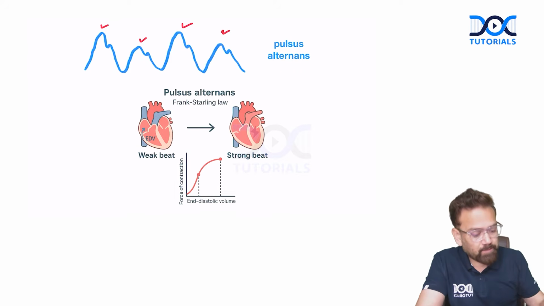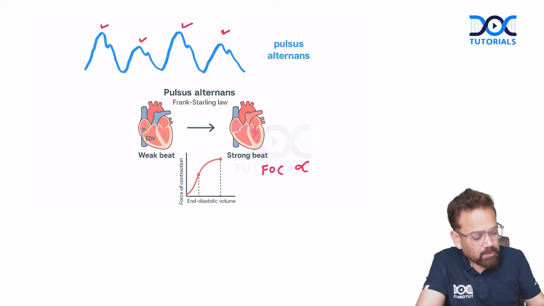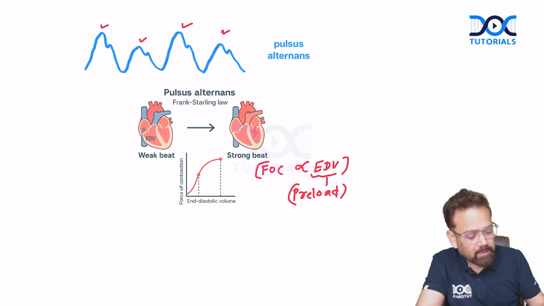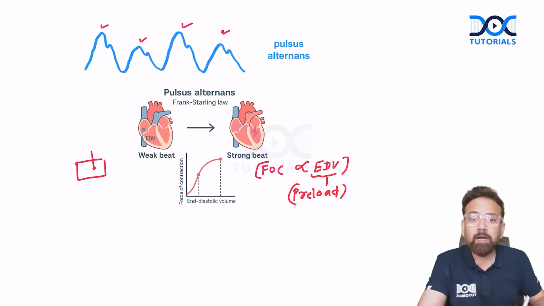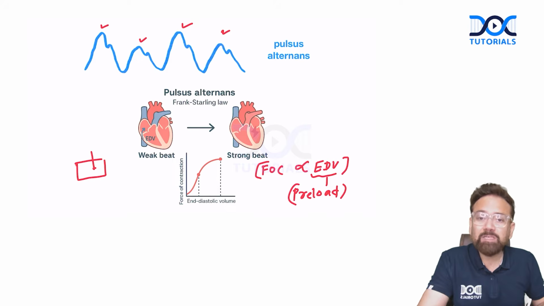If you remember, stroke volume or force of contraction is proportional to the end diastolic volume under physiological limit. End diastolic volume is actually the preload. What is the preload? Amount of blood in the heart before contraction.